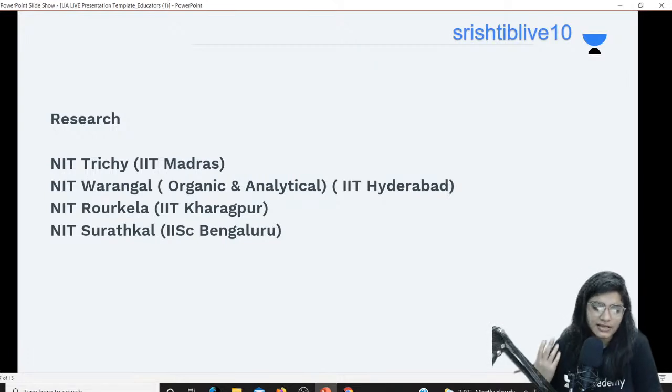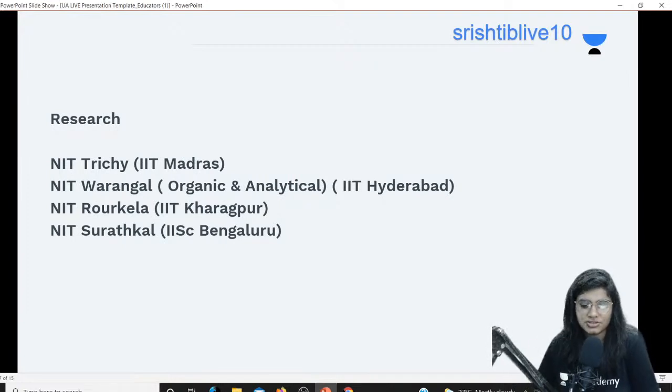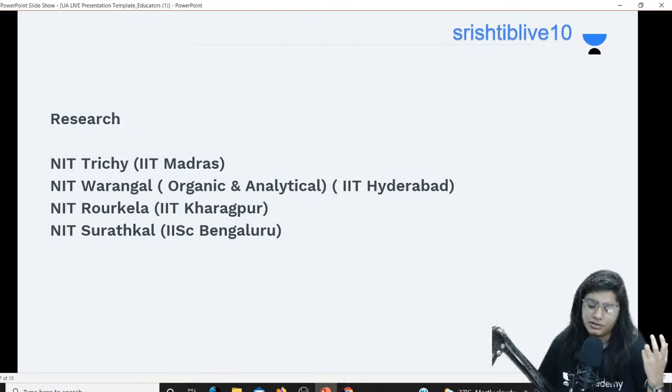So these are two things that you have to keep in mind before selecting any specialization. But if you select any specialization, you won't be facing any trouble in GATE and NET eligibility qualifications, because I am also from NIT Warangal organic specialization. So far I haven't experienced any kind of difficulty in applying to any exam or any opportunity, right? So it's not a barrier for you. If you're interested in research, then definitely, or industries, you should go for organic and analytical, okay?